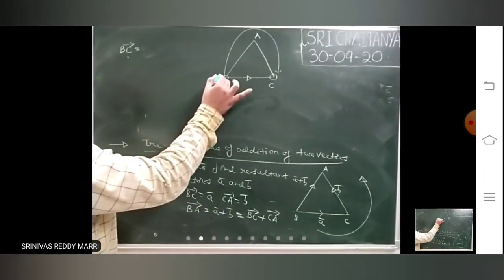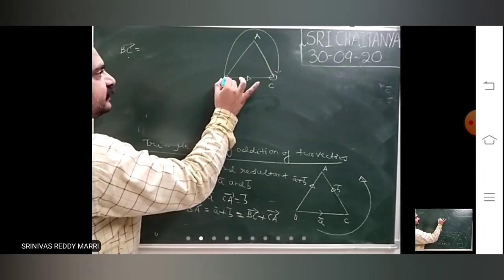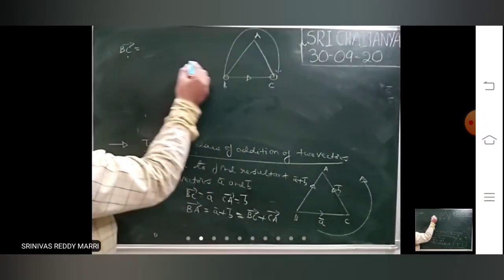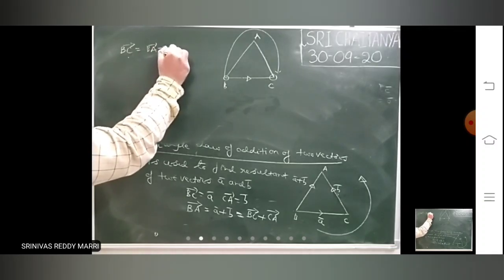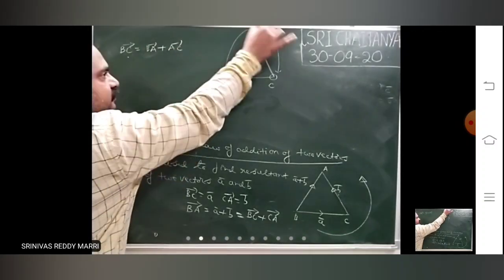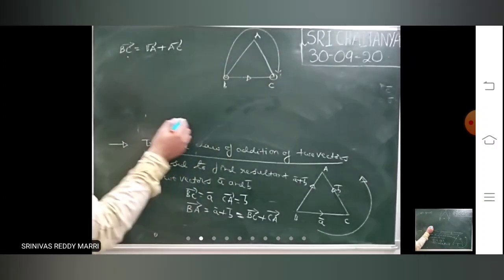That means BC bar is BA bar plus AC bar, going from B to C.